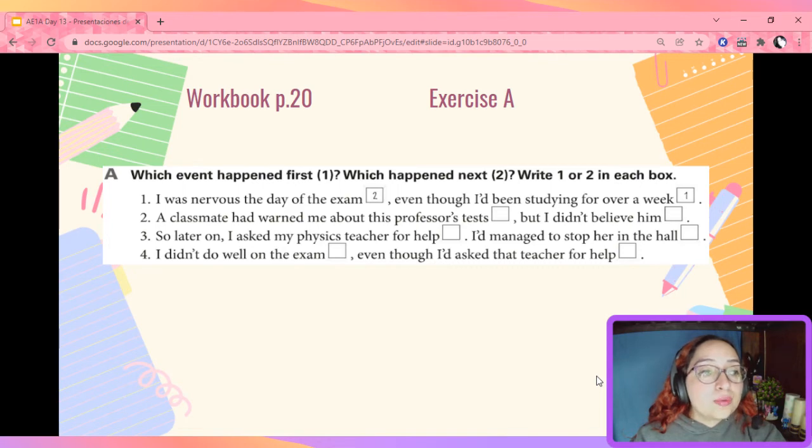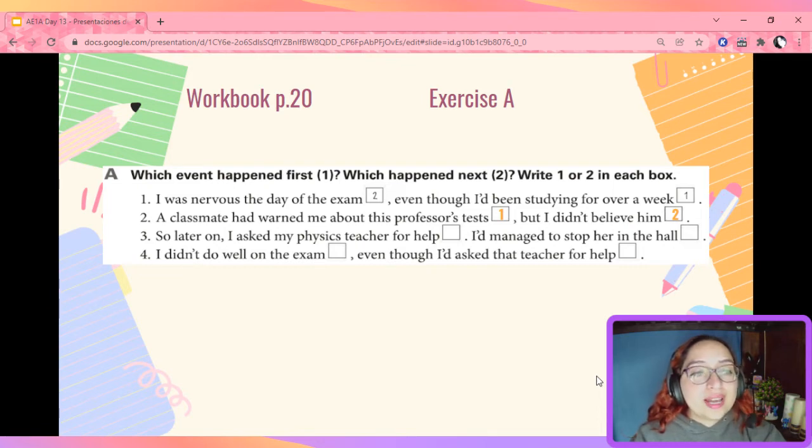A classmate had warned me about this professor's tests, but I didn't believe him. So what happened first? The classmate talked to me, or I didn't believe my classmate? That's right. First, the classmate warned me about the tests, and then I didn't believe him. Now pause the video and work on sentences 3 and 4.